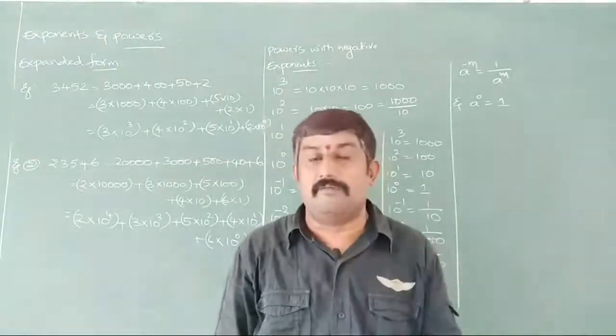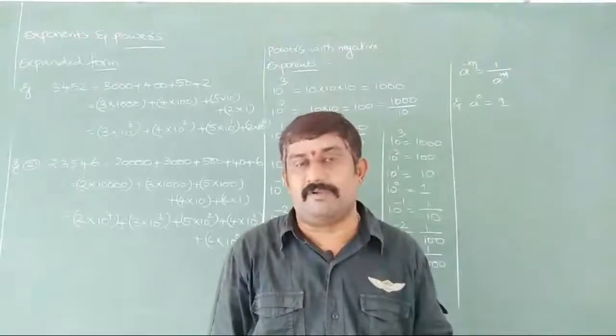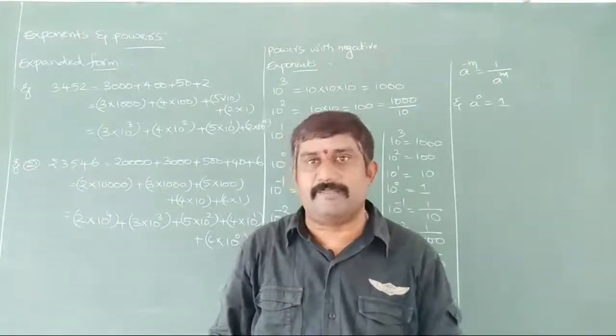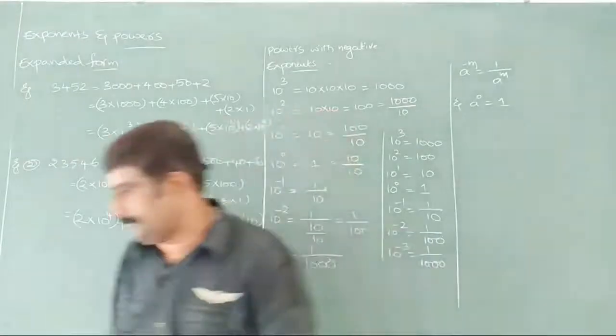Okay. Now we are going with the decimals, the expansion form of decimals. Already we have observed in our previous classes. The same thing, decimals we are going to show in the form of exponents here.